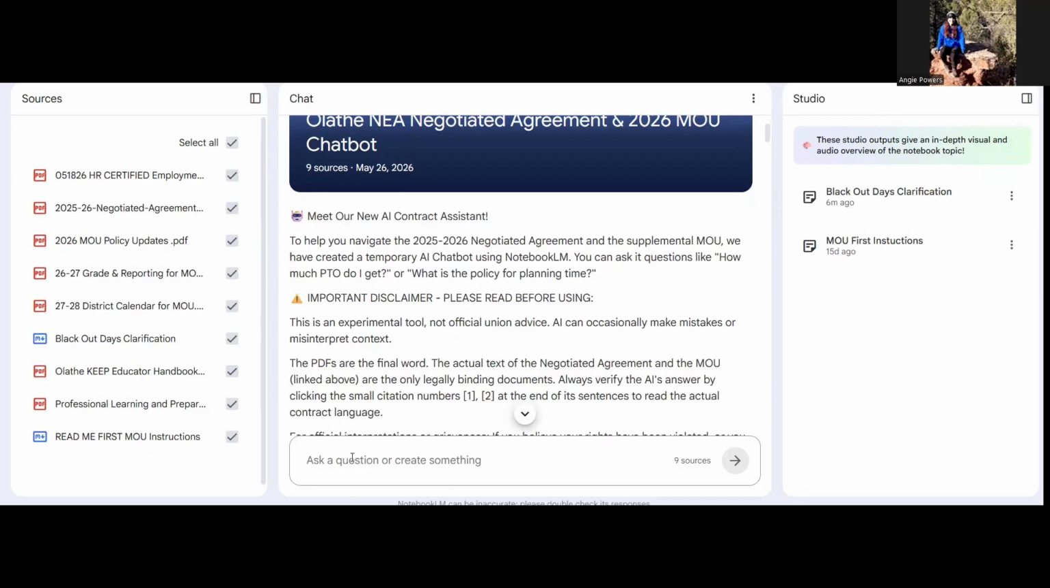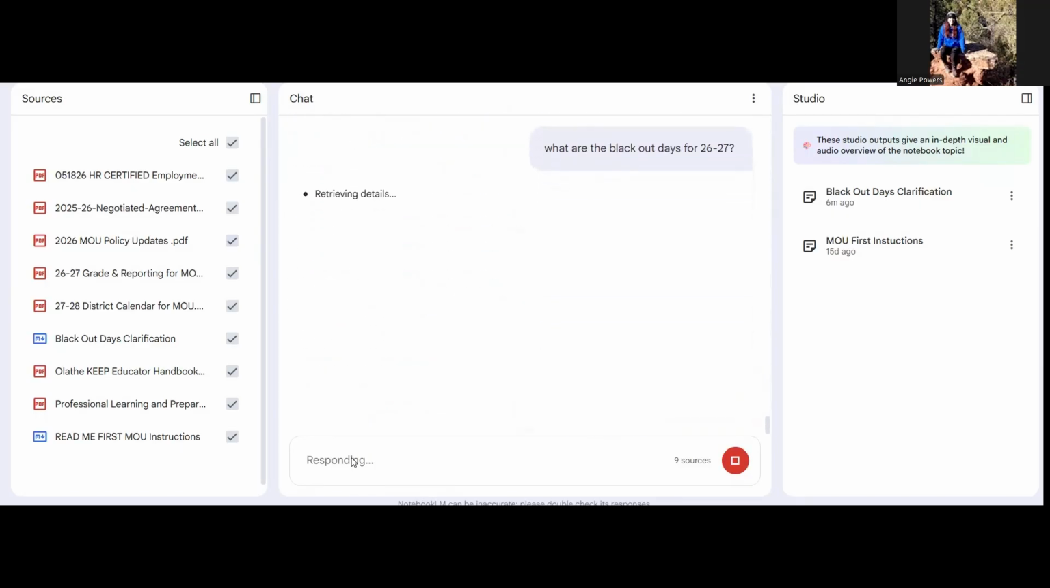So for example, if you want to know about blackout days, you can say, what are the blackout days for 26-27? And then you'll see I have a few chats that it went through there just because I've been testing it. It will pull from all of the documents that are checked. So it's important you have all of those documents actually checked, and it's going to provide you a summary of that information.